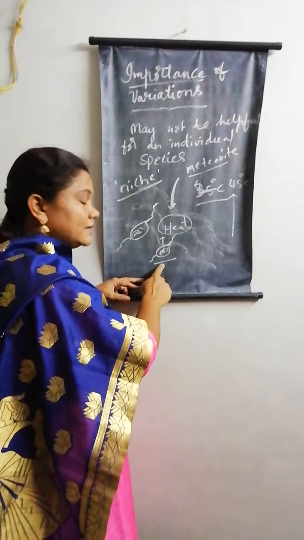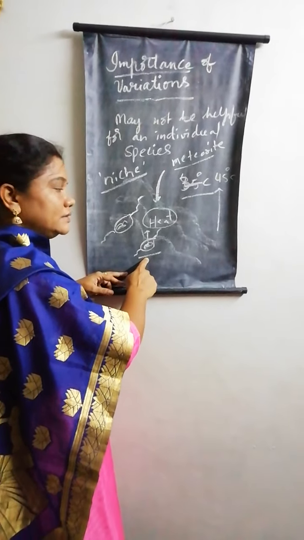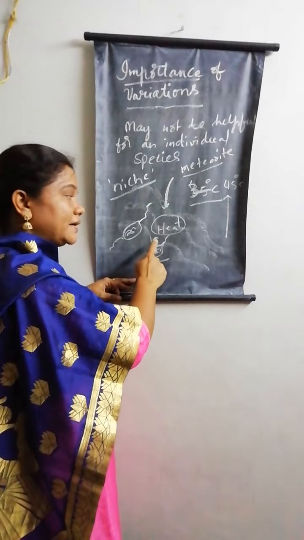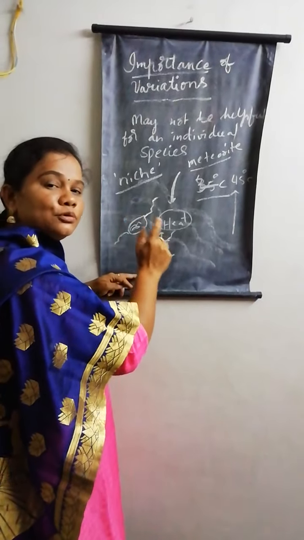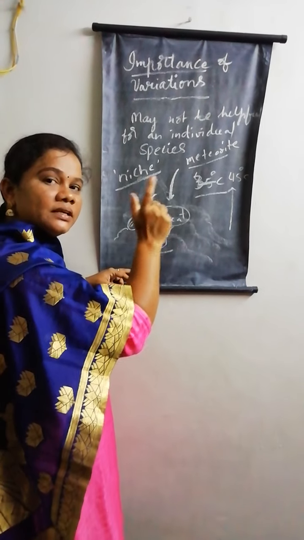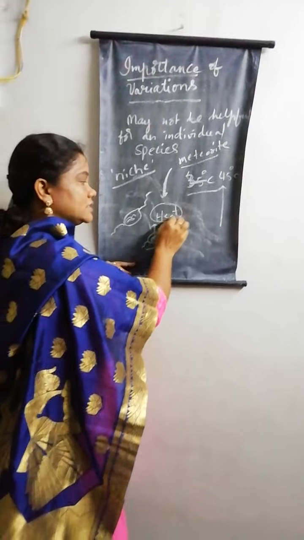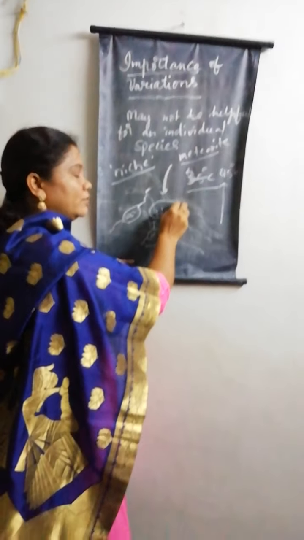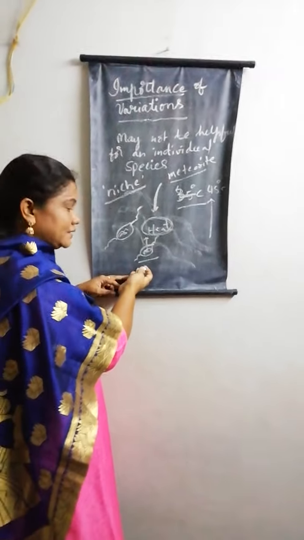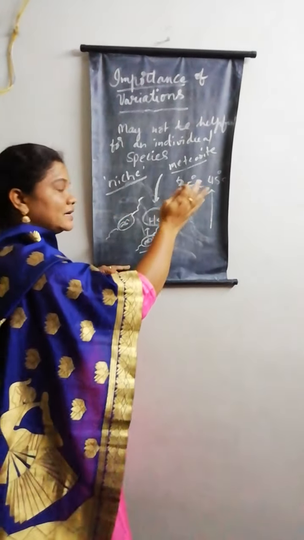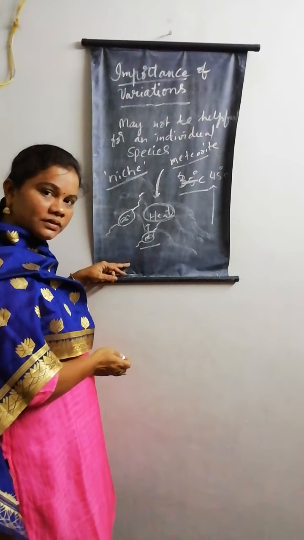How did this bacterial cell get it? It acquired it from its parental cell through variations at the time of DNA copying. If this heat variation had not been formed and given to this bacterial cell, then due to this meteorite hit, the species would have become extinct from the surface of Earth.